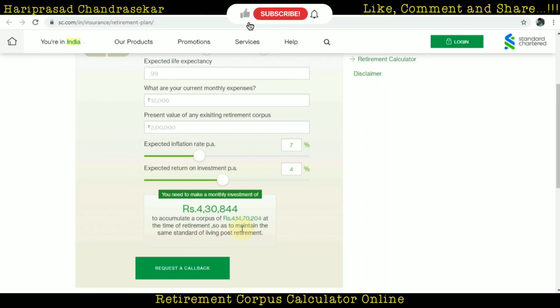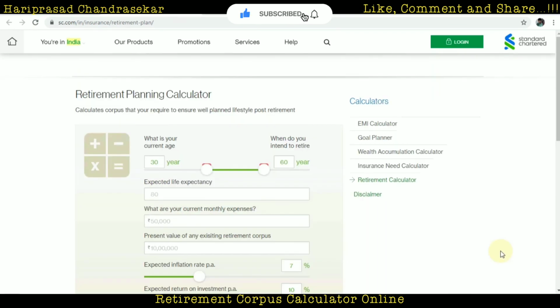Anyway, if you want to calculate your corpus money, you can use this website. It's not updating well, so whenever you try to calculate, we get some error in our corpus fund. Better you calculate by yourself in your Excel sheet. If you want to excel in your life, you must use an Excel sheet. I have been doing this since my childhood, which means since I got a computer, in 2010, I think. From then on, I have used Excel a lot, so all the calculations you can keep track of.